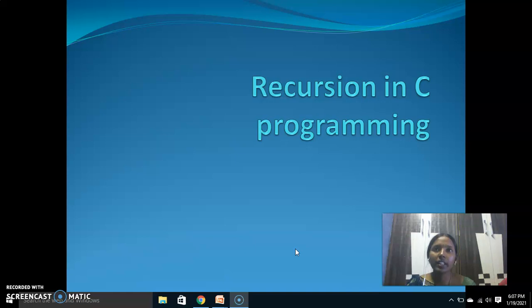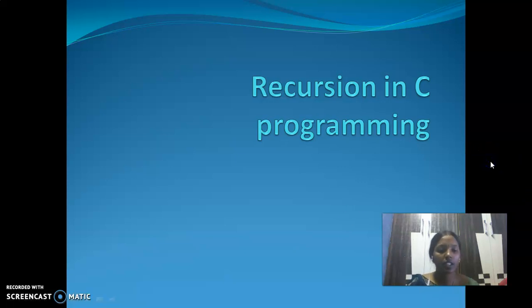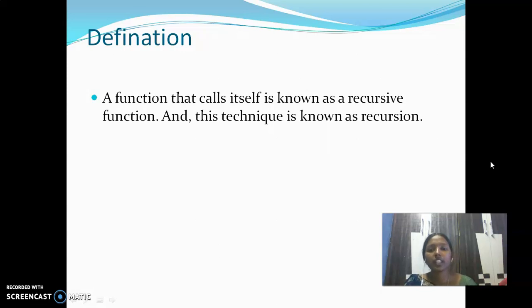With the iterative statements, whatever programs we are doing, the same programs we can do with recursion also. But what advantages we have with recursion, and what drawbacks we have with the iterative statements, will be understood soon. First we'll see the definition of recursion. A function that calls itself is known as a recursive function, and this technique is known as recursion.